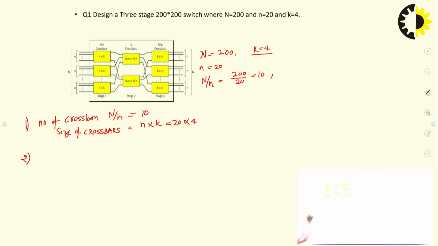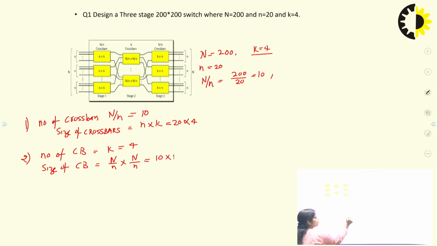In the second stage, the number of crossbars is k, which means 4 crossbars are there, and the size of the crossbars in the second stage is N by n into N by n, that is 10 cross 10, which we already calculated.